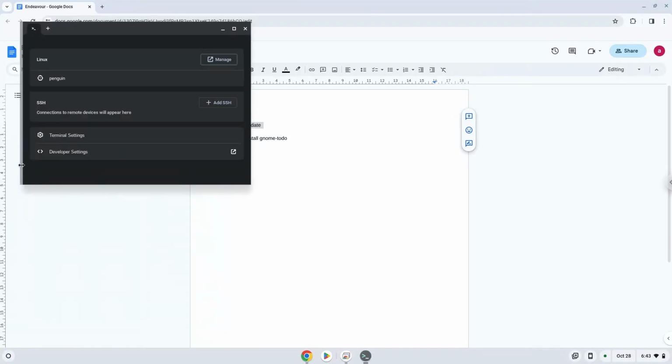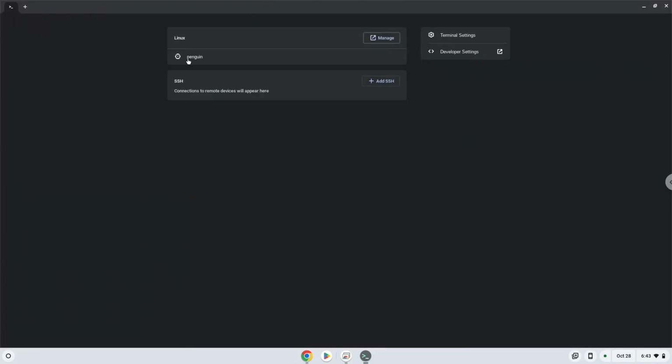Next, we will paste the command into our terminal, either with a two-finger click on your terminal or Ctrl, Shift and V together. This command will update our system repositories of our Linux apps. Press Enter.